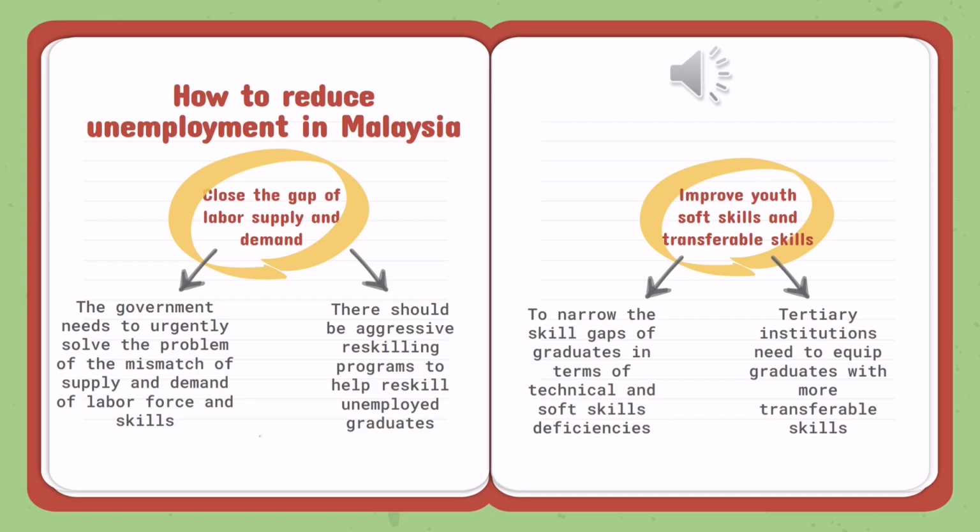improve soft skills and transferable skills to narrow the skill gap of graduates in terms of technical and soft skill deficiencies. Tertiary institutions need to equip graduates with more transferable skills. Third, incentivize young entrepreneurship. Youth must be empowered to venture into entrepreneurship. This generation of Malaysians has a much wider worldview as well as greater creativity and potential to think outside of the box than the previous generation.